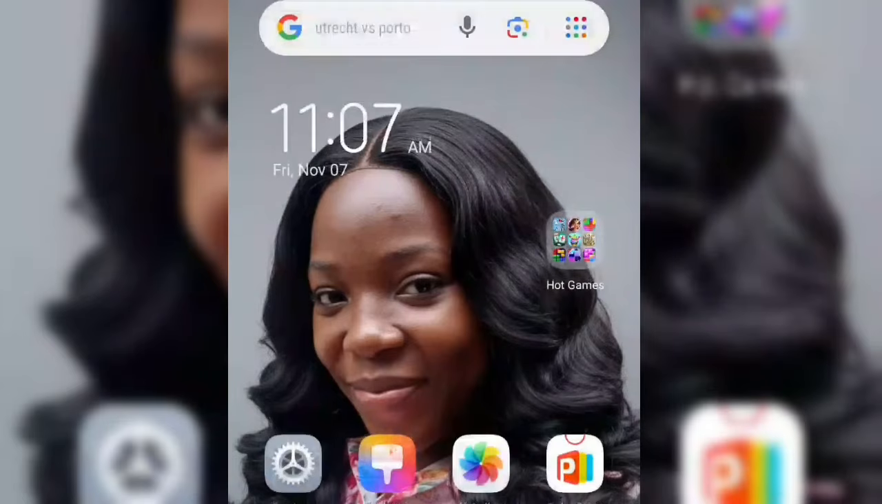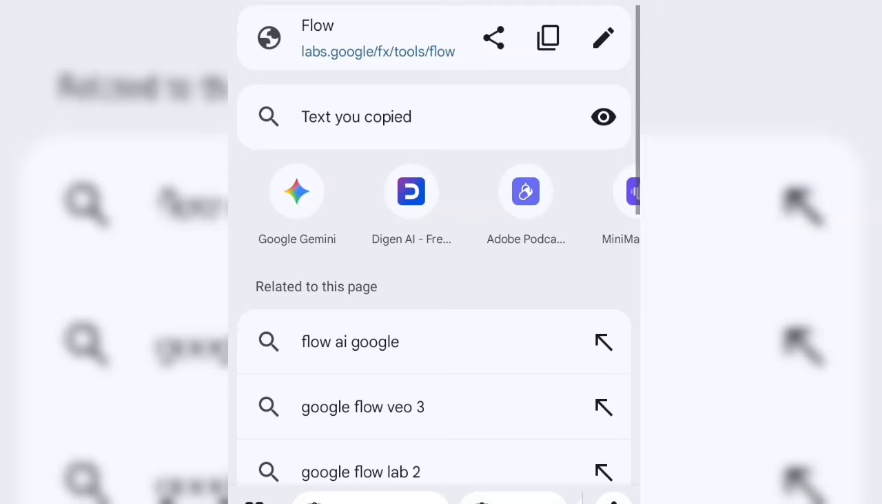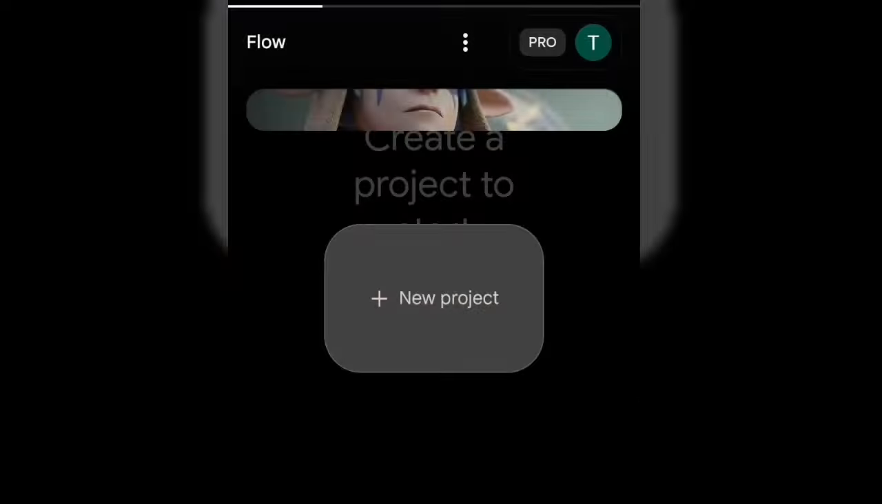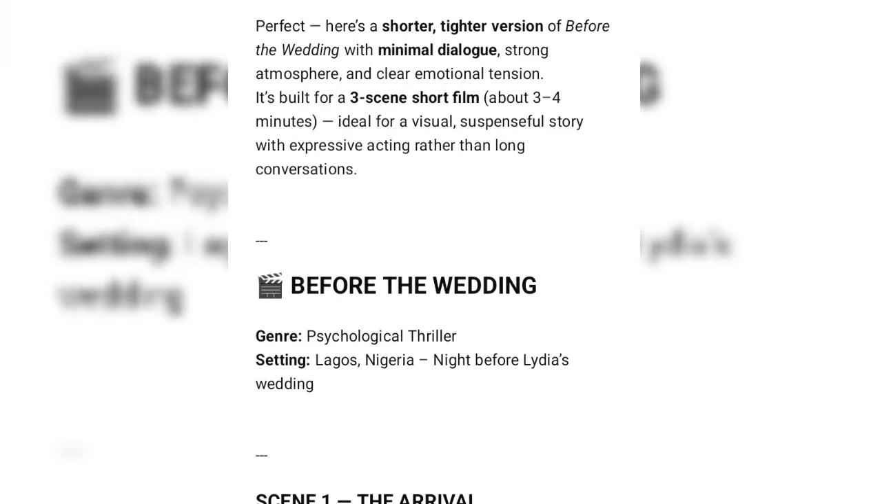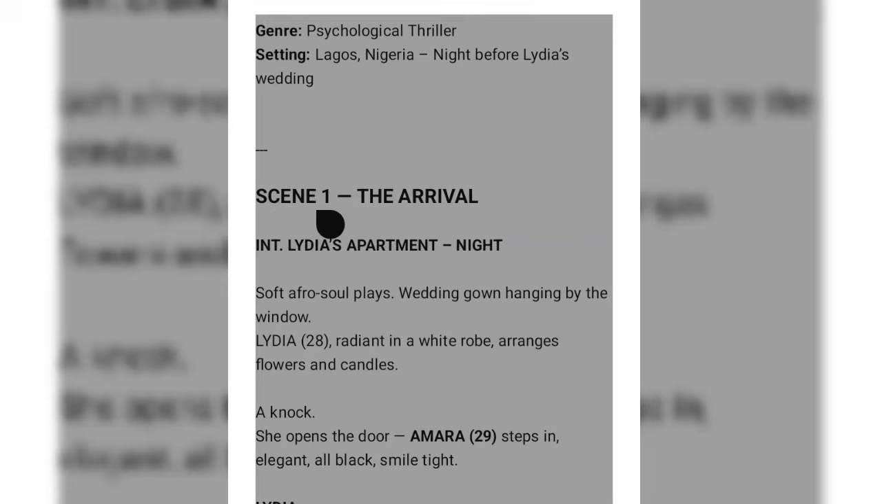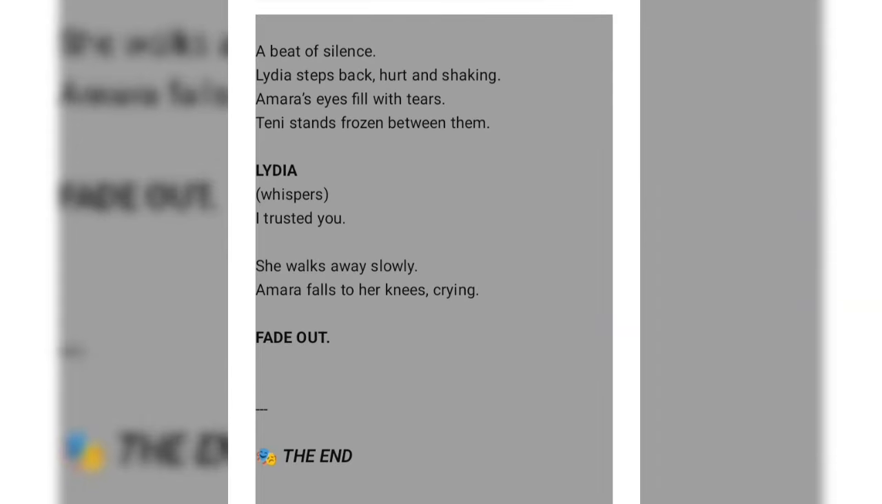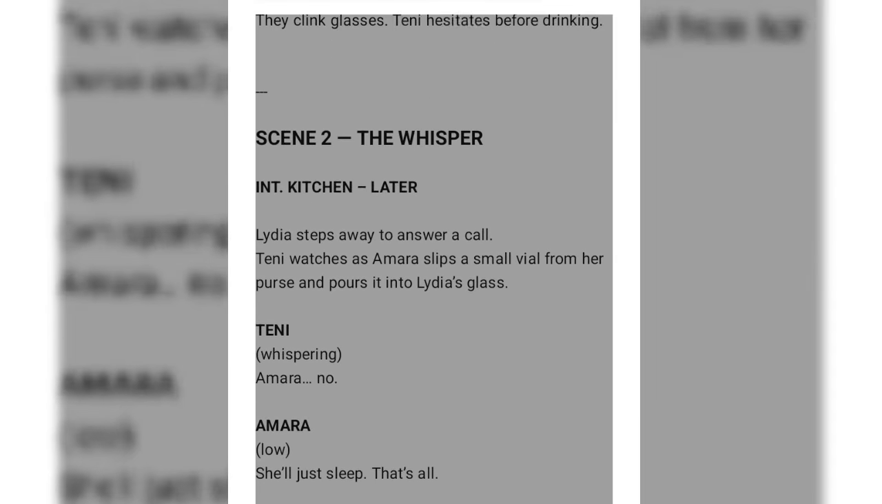Then let's go to our browser. All right. So we are going to use ImageFX. I'm going to type ImageFX. So is this one? All right, so I'm going to click on this. I'm going to highlight all. Okay, I mean the dialogue especially. I'll copy it.